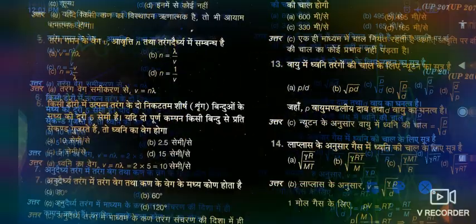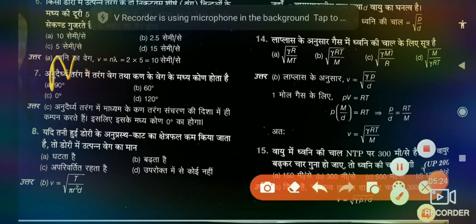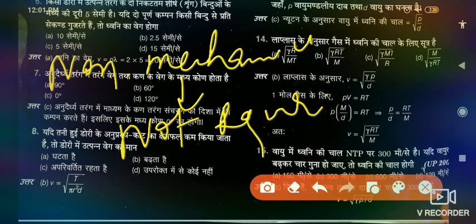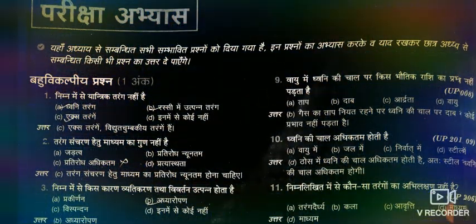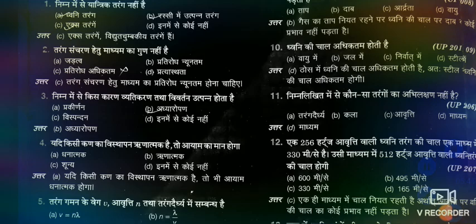Now it is vice versa for non-mechanical waves, which do not require a medium. So there are two types of waves: the first is mechanical wave, the second is non-mechanical wave. Mechanical waves require a medium to propagate in a forward direction, meanwhile non-mechanical waves do not require a medium.